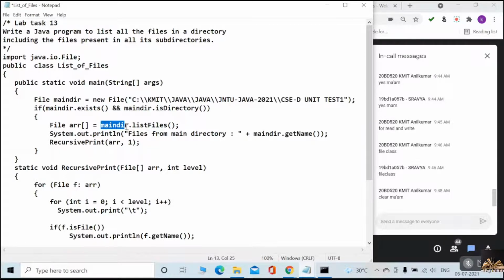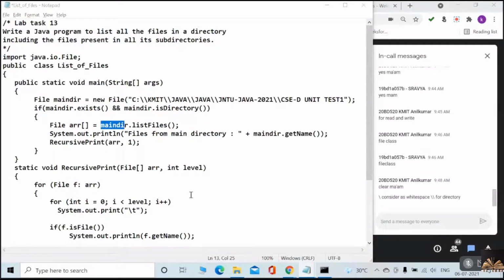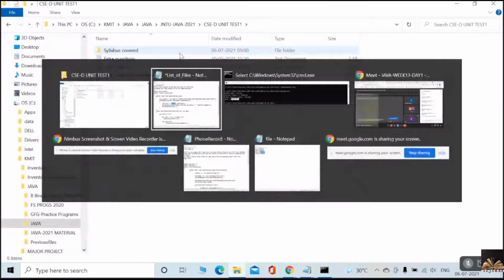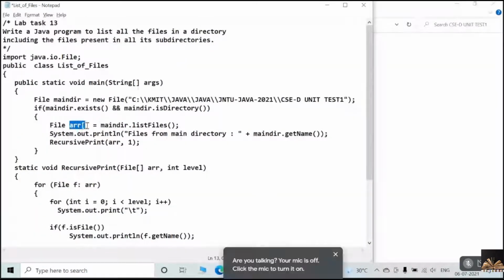File object dot listFiles, so that all the files in the CSCD folder will be stored in an array of type File.